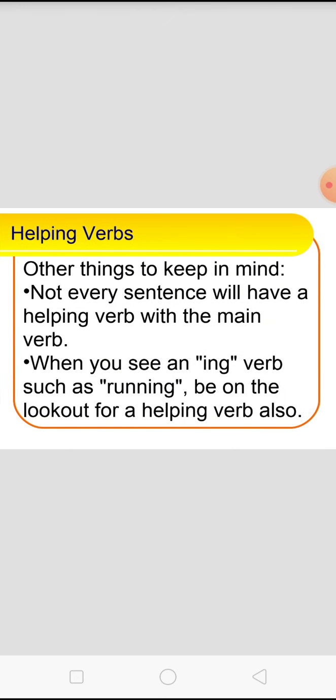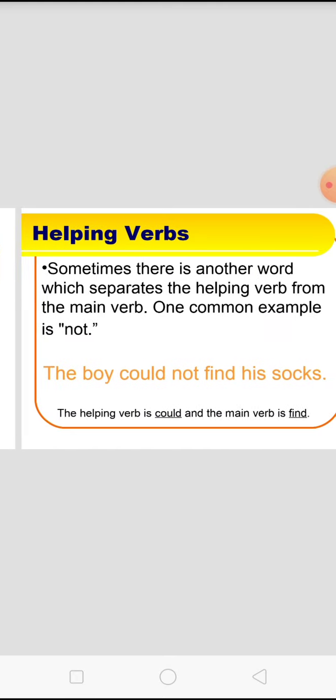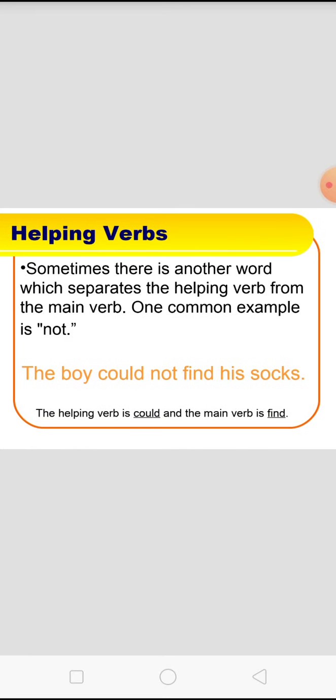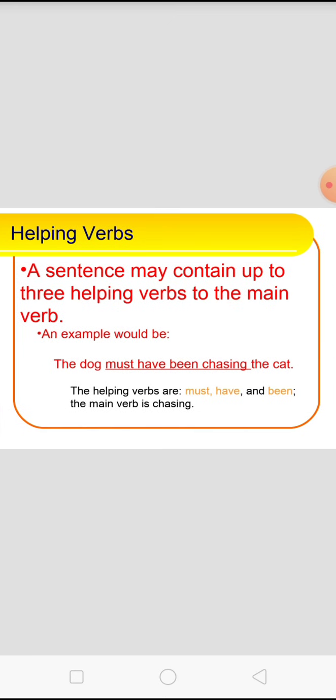Helping words. Other things to keep in mind. Not every sentence will have a helping verb with the main verb. When you see an ing verb such as running, be on the lookout for a helping verb also. Sometimes there is another word which separates the helping word from the main verb. One common example is not. The boy could not find his socks. The helping word is could and the main verb is find.